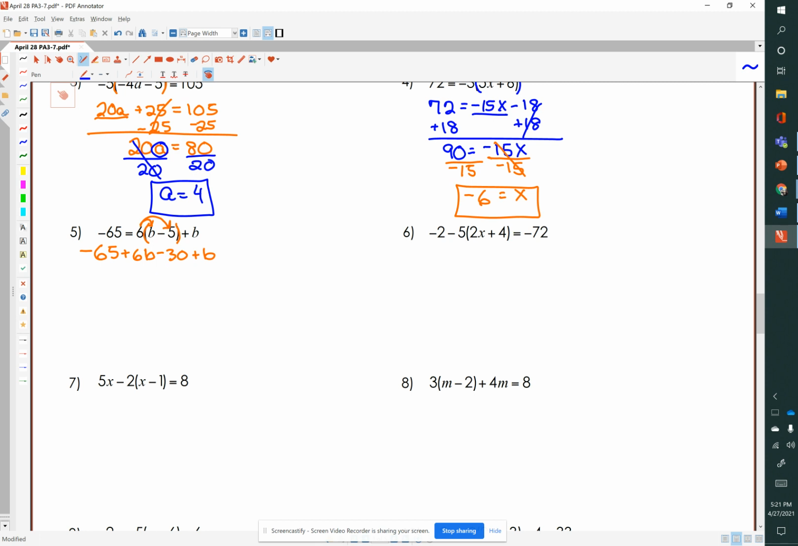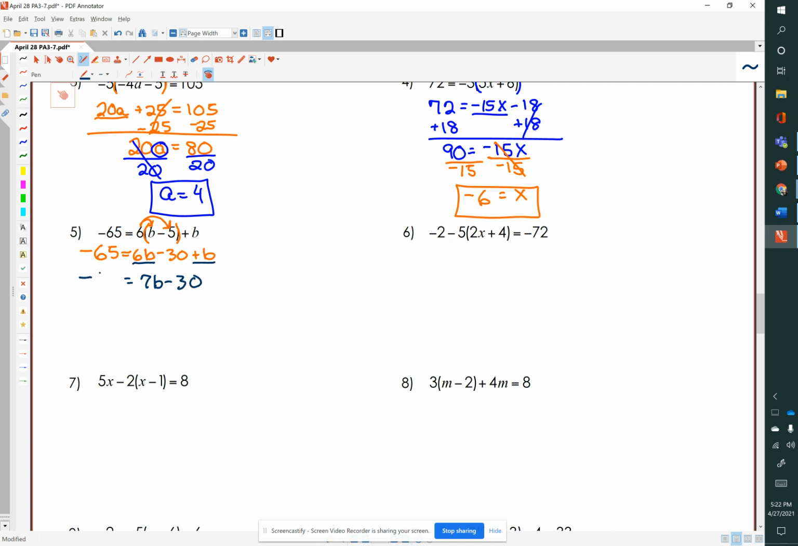This should be an equal sign. Okay, let's get back to the blue. So we can combine 6b plus 1b to give us 7b plus or minus 30, not plus 30, it's minus 30.